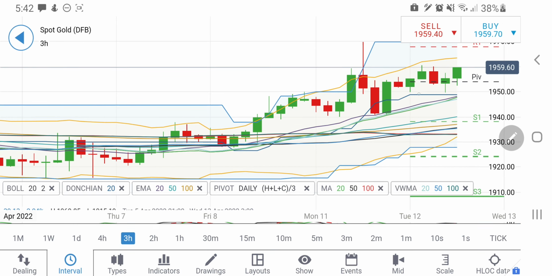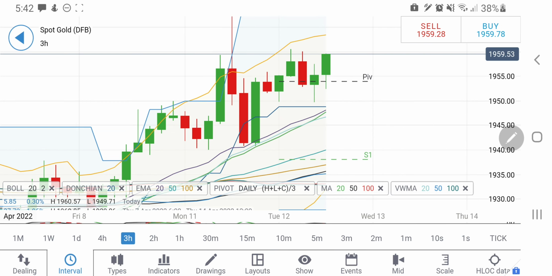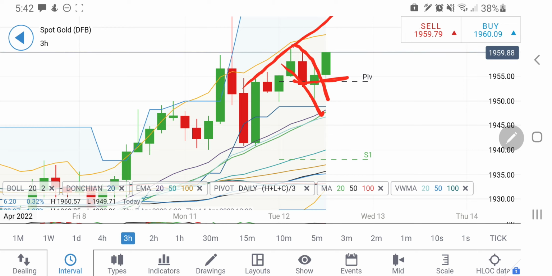Now looking at the 3 hour charts, it is already showing a breakout candle here, and this was the time when we had seen lower highs, lower lows, and now it is trying to give you a breakout. So yes, it is still bullish. How high could it go? If it breaks 1960, it will try to hit the 1967, 1970 zone, and in fact it can trade above those levels. At the same time, breaking 1954, we can expect a little drop till 1947, and this time it can try to go towards 1940 also. I will be watchful of that.